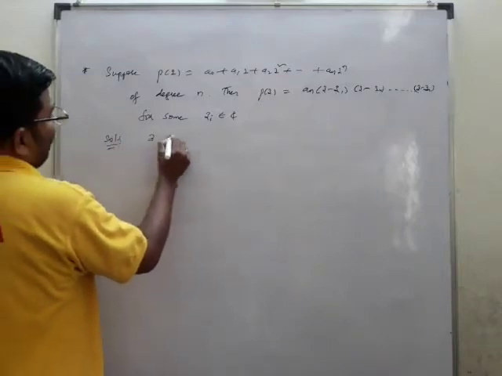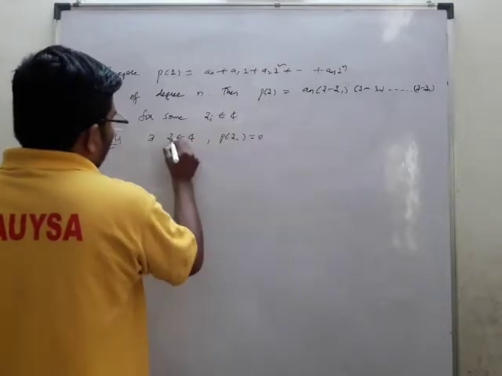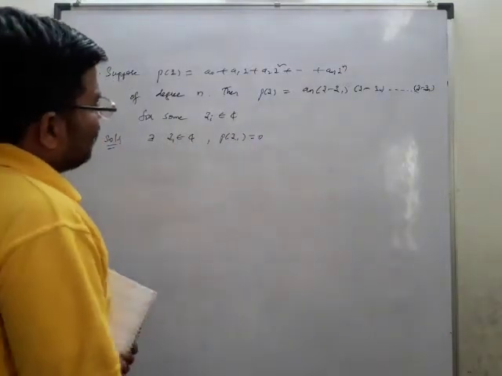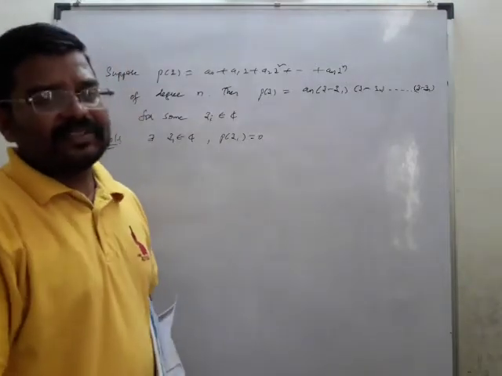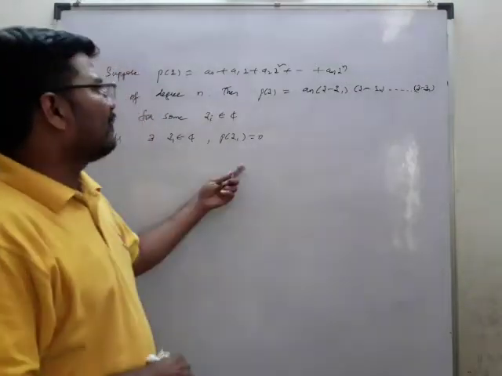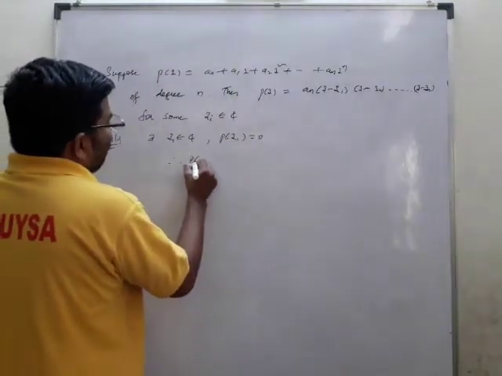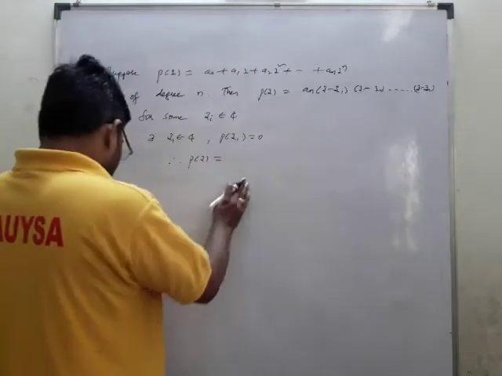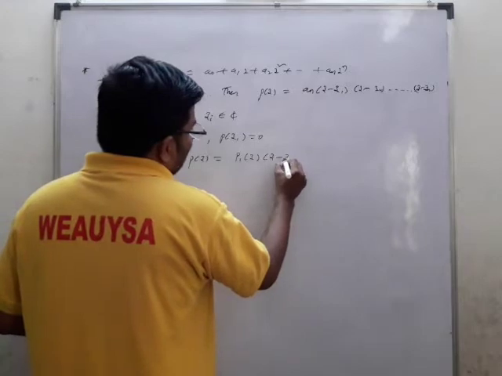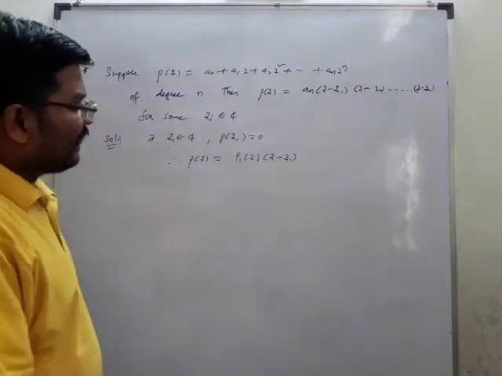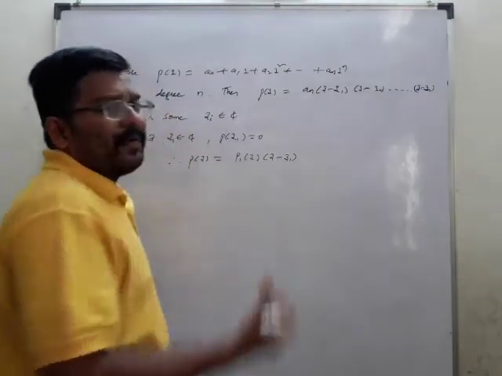There exists z1 belongs to C such that P of z1 is equal to 0. Just now we found that P of z0 is equal to 0, so z0 is a root. So here z1 is the root. Then I will write that P of z is equal to P1 of z into z minus z1, where P1 of z is a polynomial.